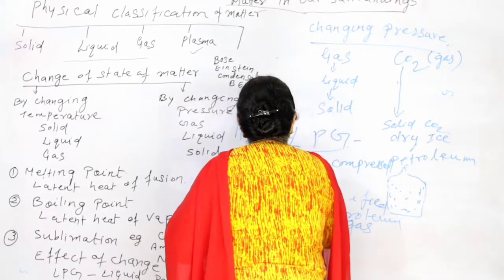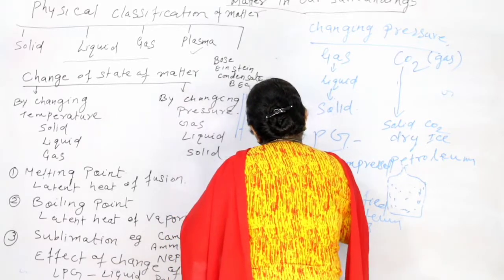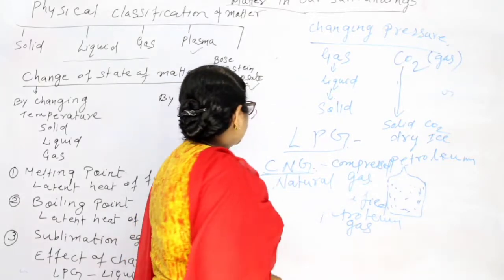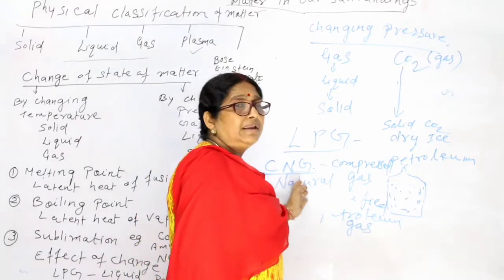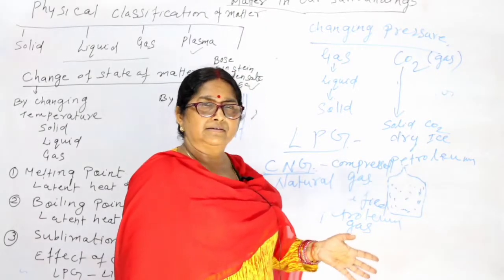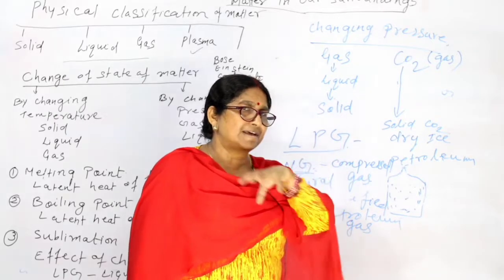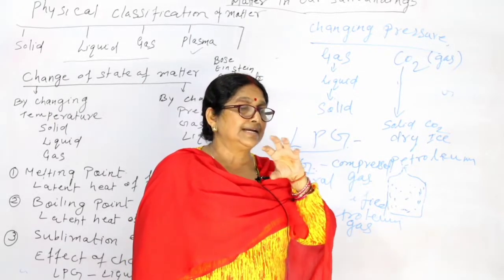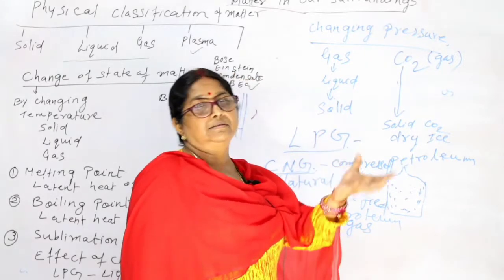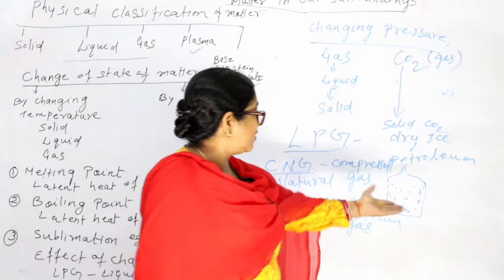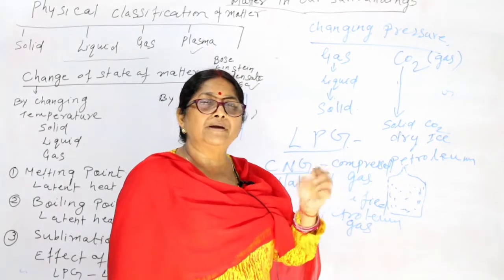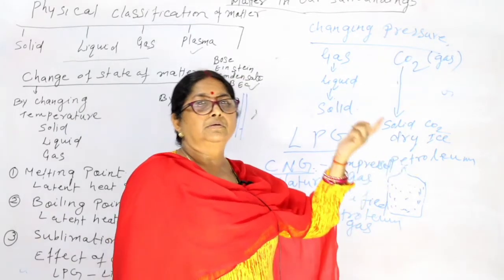Now see, nowadays it is being used in our vehicles. The natural gas is compressed in a cylinder, and the same thing happens again. They will convert into liquid, and when the knob is opened, they will convert into gas.